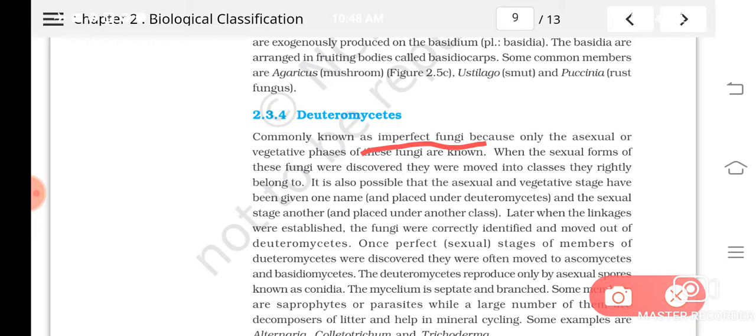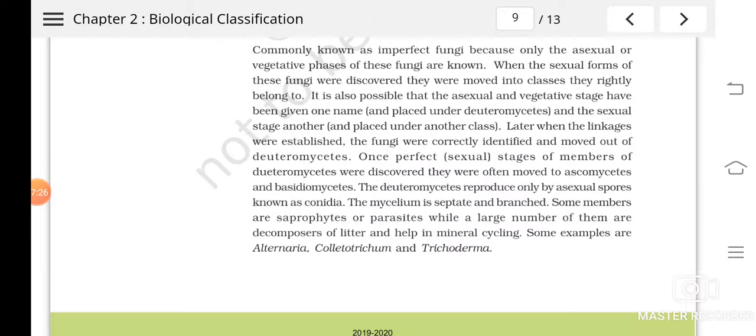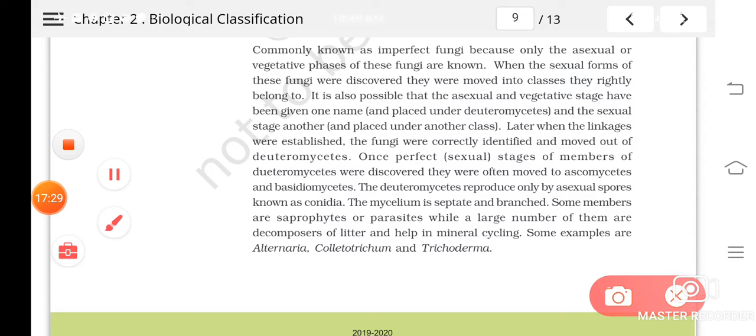Here also the asexual spores are known as conidia. The mycelium is septate and branched. Some of them are saprophytes and some others are parasites, and a large number of them are decomposers.